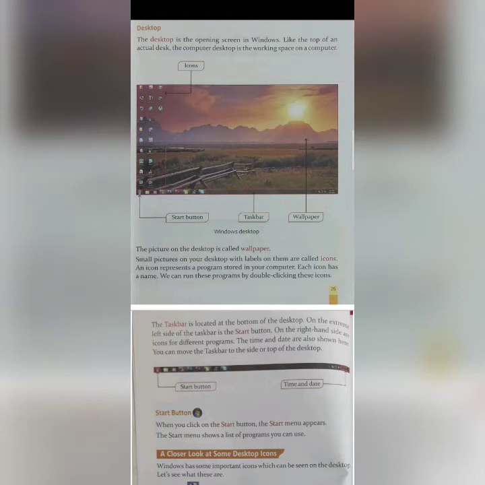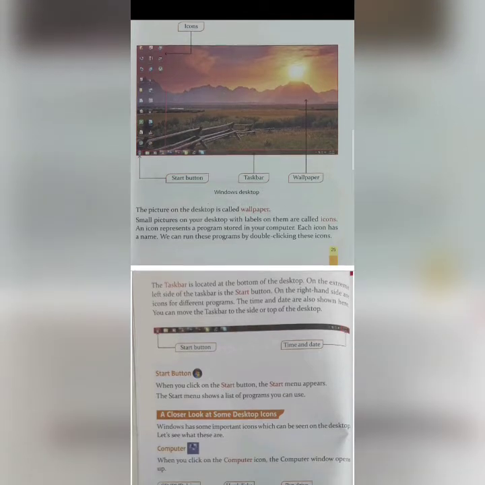In smartphones we say apps, but in computer terms these are called icons. An icon represents a program stored in your computer. Each icon has a name. We can run these programs by double clicking these icons. These icons have a specific task to perform, so by double clicking on one, you will see the interface of that particular program.